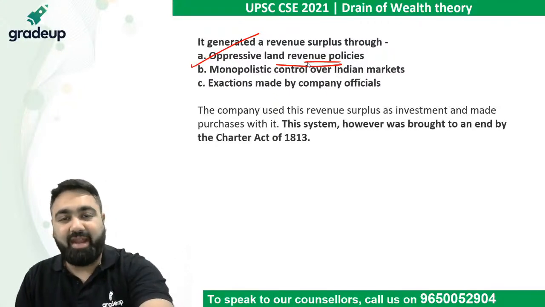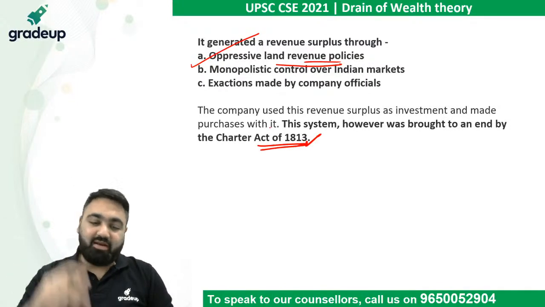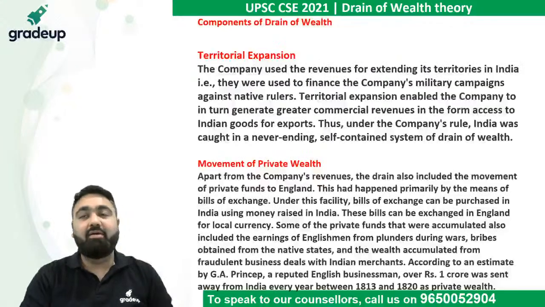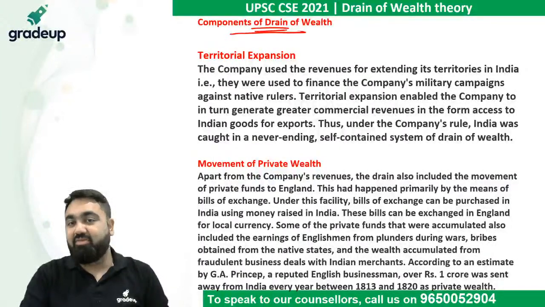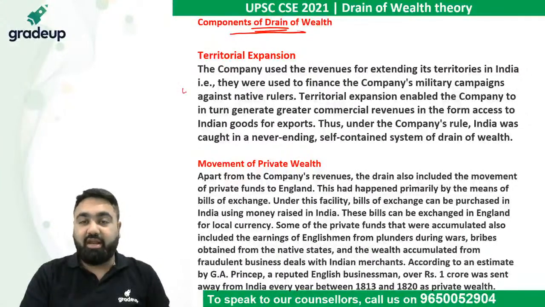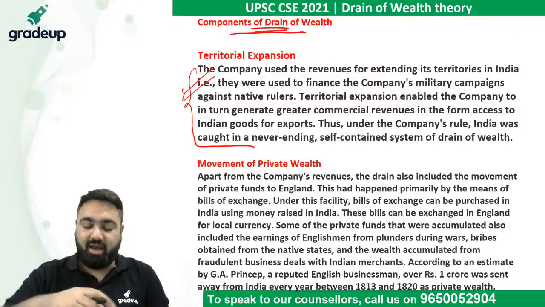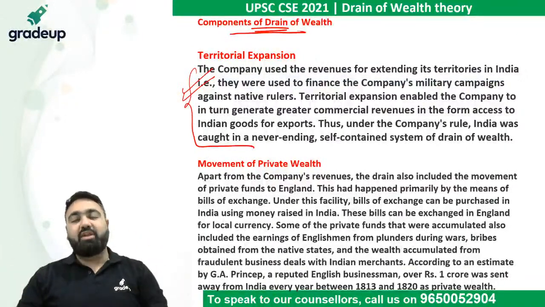However, this system ended in the Charter Act of 1813 when the market was opened. The other traders were also allowed to come to India by the English crown. Now, there were many components of the drain of wealth, meaning the wealth was going outside India by many methods. That included territorial expansion. Territorial expansion means that the amount of territory that the British controlled in India kept on increasing.